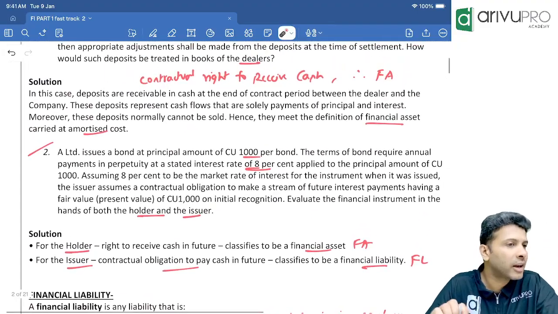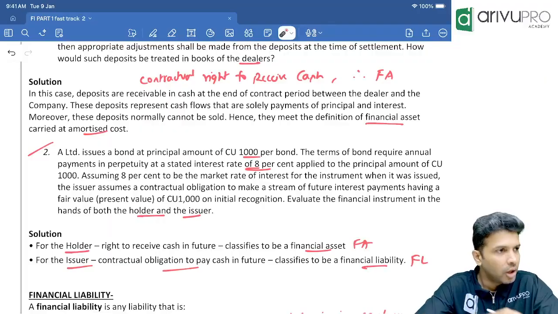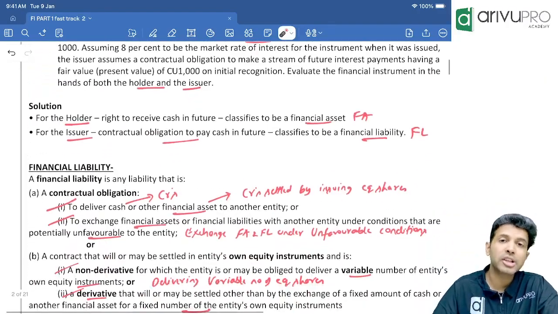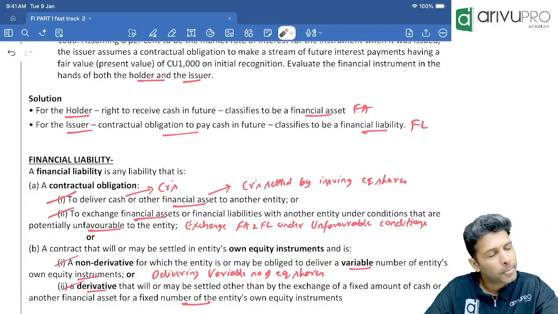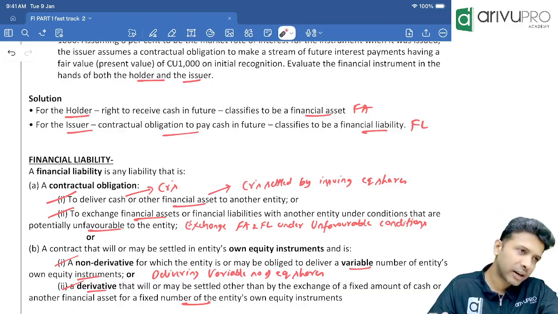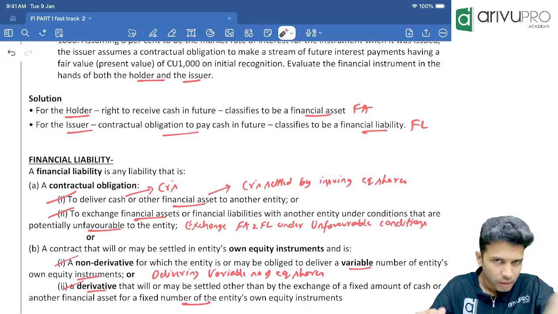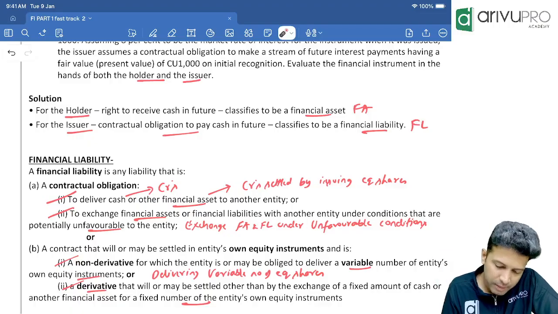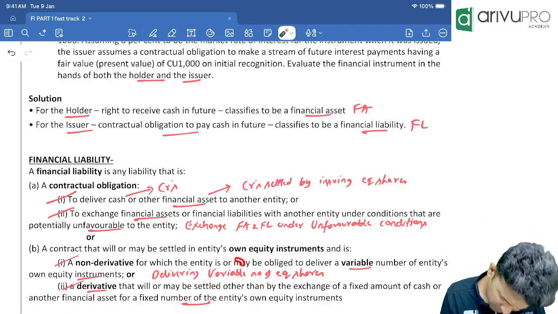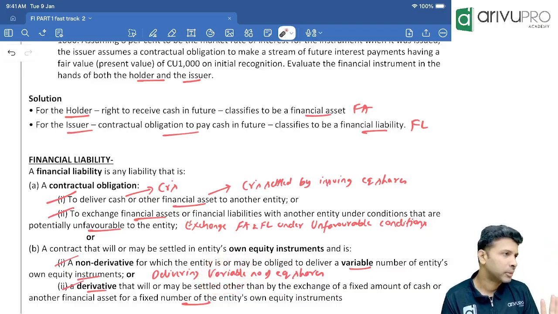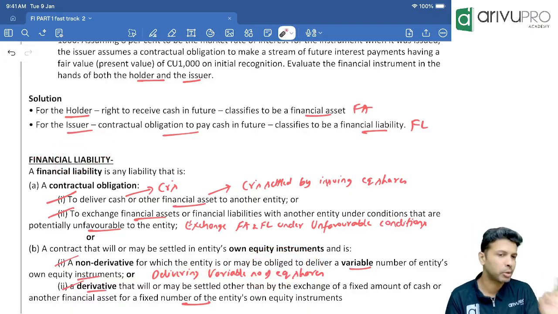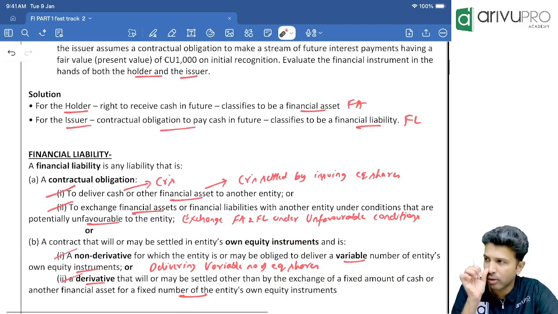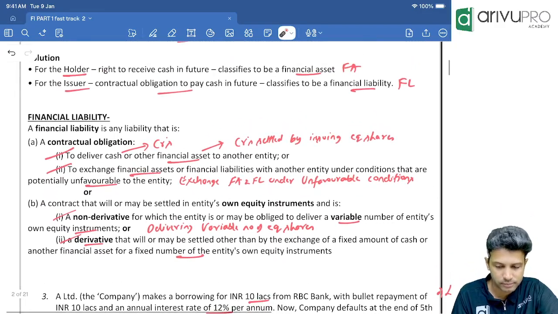Let's see the components of financial liability. A contractual obligation to pay cash or any other financial asset. Then, exchanging financial assets or financial liabilities under unfavorable conditions. Derivative. Then, if you are issuing a variable number of your own company's equity shares, fixed or variable? Variable. Then such a contract also becomes a financial liability. Don't worry about this portion for the time being. In about 10 minutes, it will get sorted, but till then, let it be on hold. Can I move on to the next one?